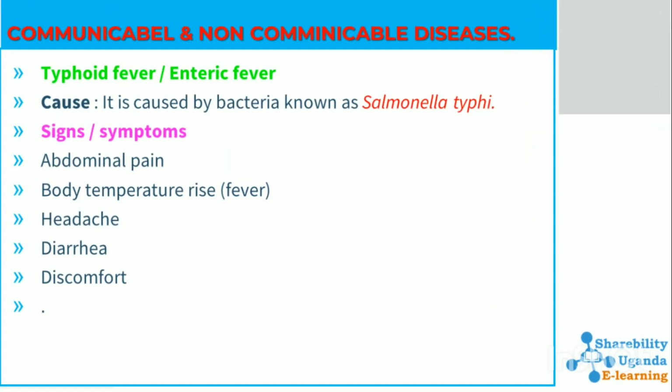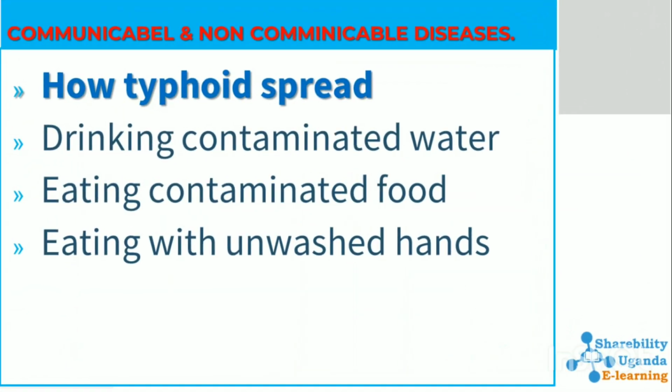Typhoid fever, or enteric fever. How is typhoid caused? Typhoid is caused by a bacteria known as Salmonella typhi. Signs and symptoms of typhoid include abdominal pain, body temperature rise, headache, diarrhea, discomfort. Typhoid is spread through drinking contaminated water, eating contaminated food, and eating with unwashed hands.